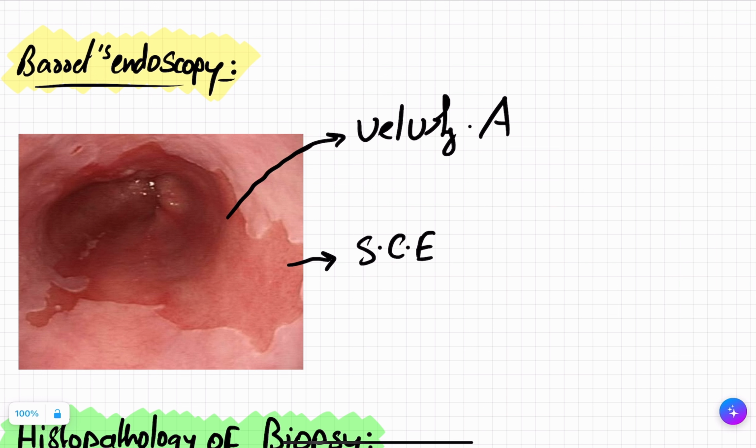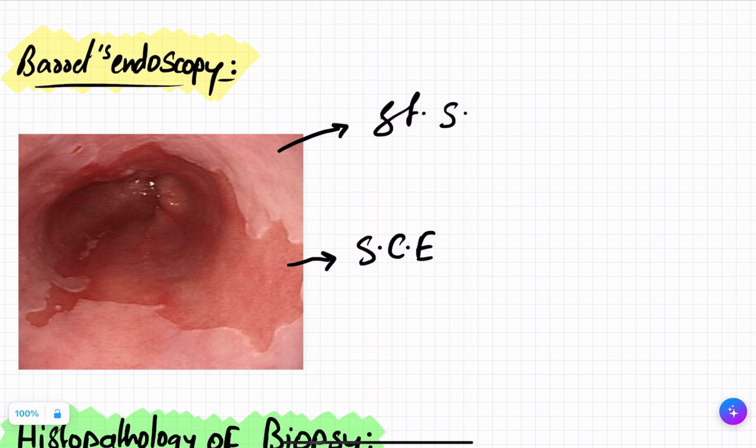This is thin, so you can see the underlying blood vessels. But in this white part, there is stratified squamous epithelium. So this is multiple layers or a thick layer, so you cannot see the blood vessels which are below it. So this is the reason why it appears white. And in the simple columnar epithelium, you can see the blood vessels below it. That is why it appears red.